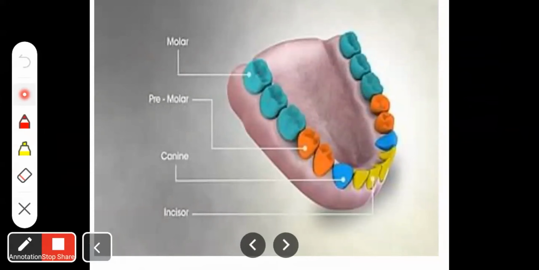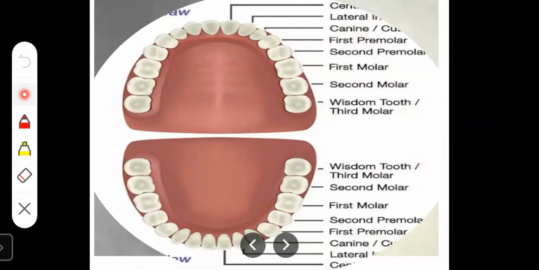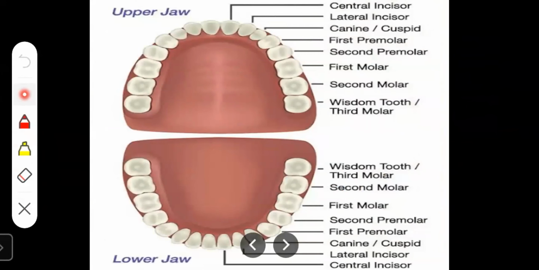See the position of your teeth. You all also have this position in your mouth. First, behind are the molar teeth. Then here are the premolar teeth. Here is the canine, and in the front you have the incisor teeth. Here you can see the upper jaw and the lower jaw.